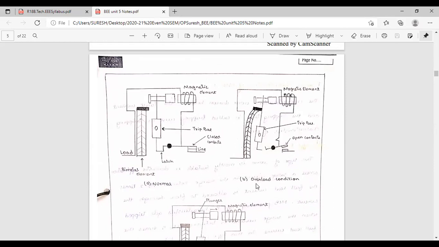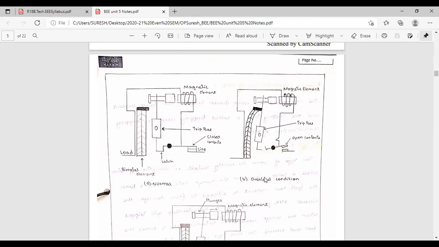Now take overload current. 10 ampere is the normal current. Overload means I am taking 12 ampere or 13 ampere. That is called overload condition. Just like the fans I told you about. Suppose each fan is 2 ampere. If you put 5 fans, 5 into 2, how much? 10 ampere. That is the normal load. If you put a 6th fan, it will take 12 ampere. That is called overload condition.